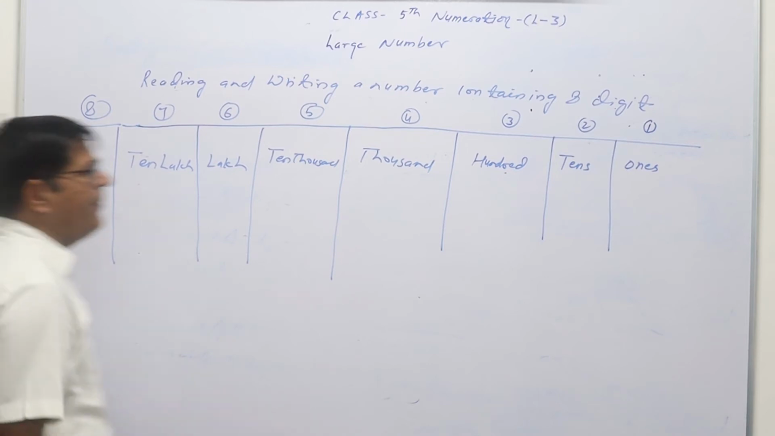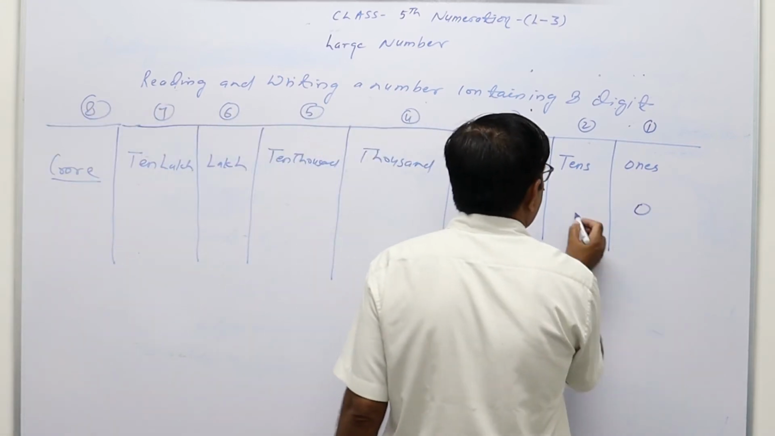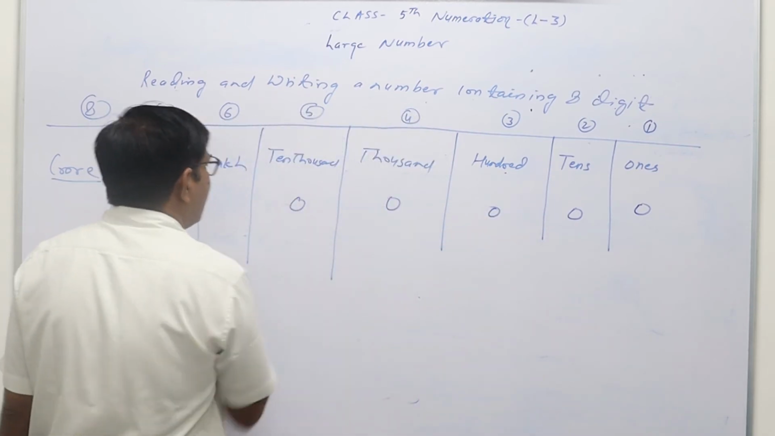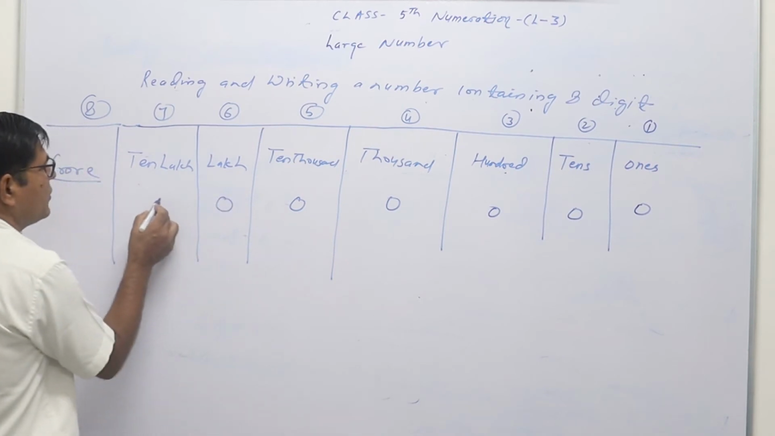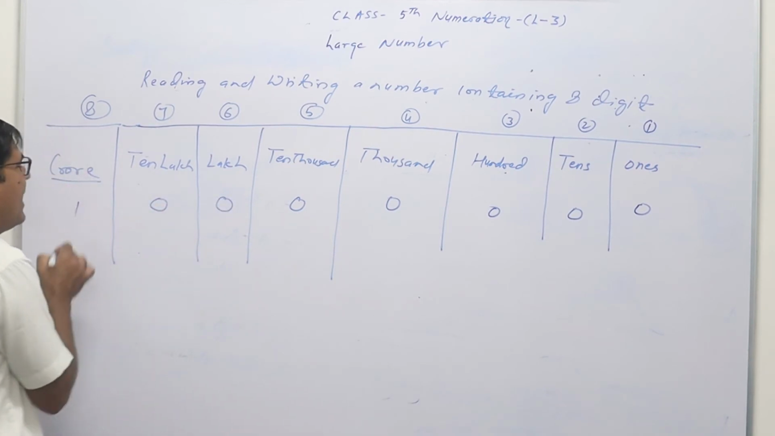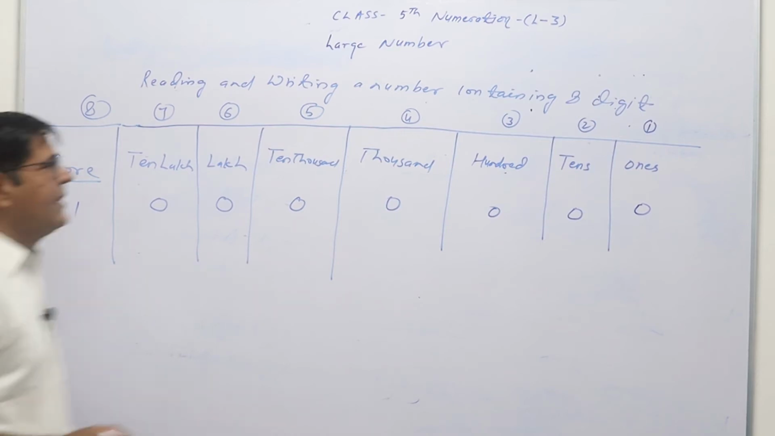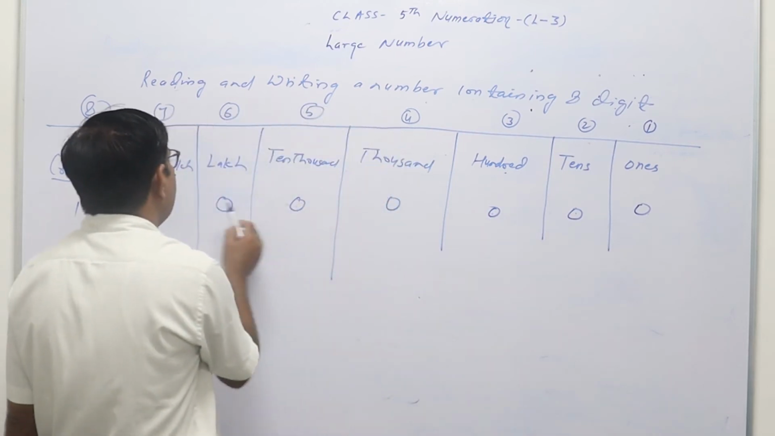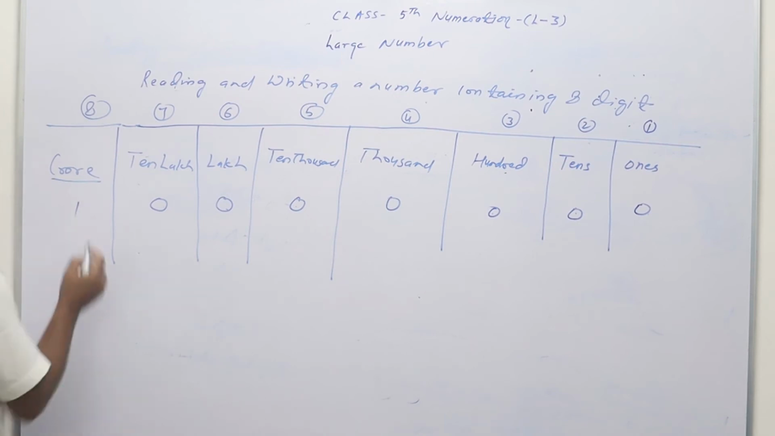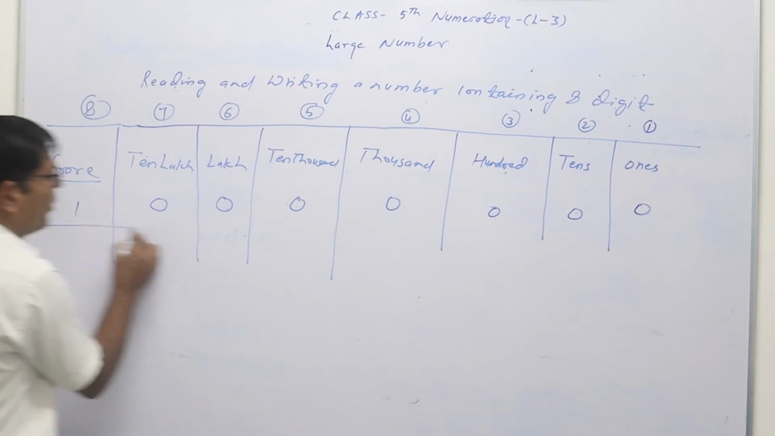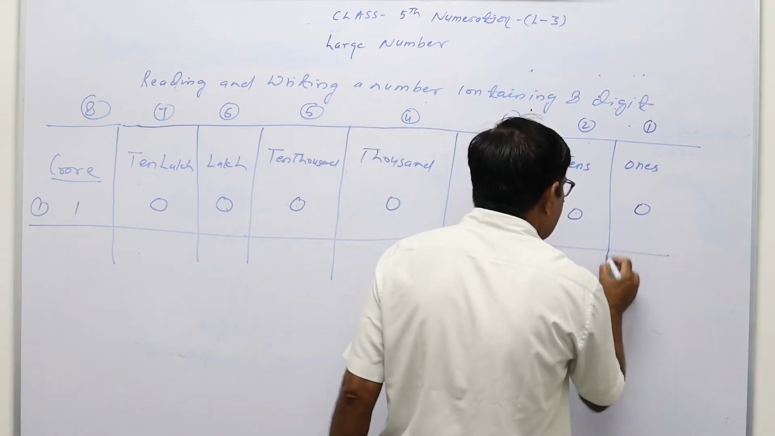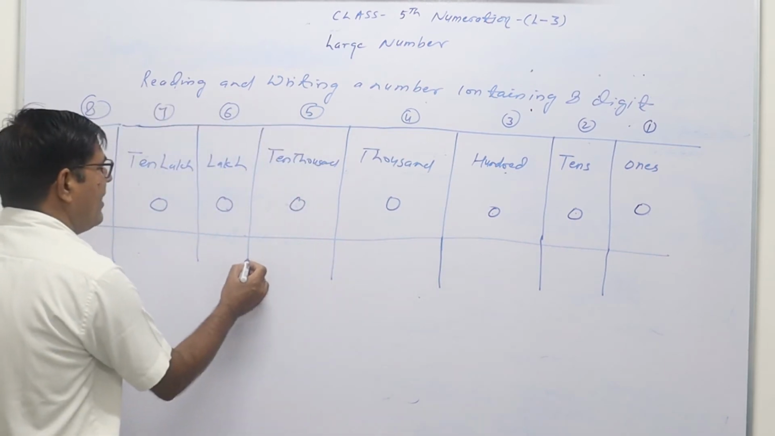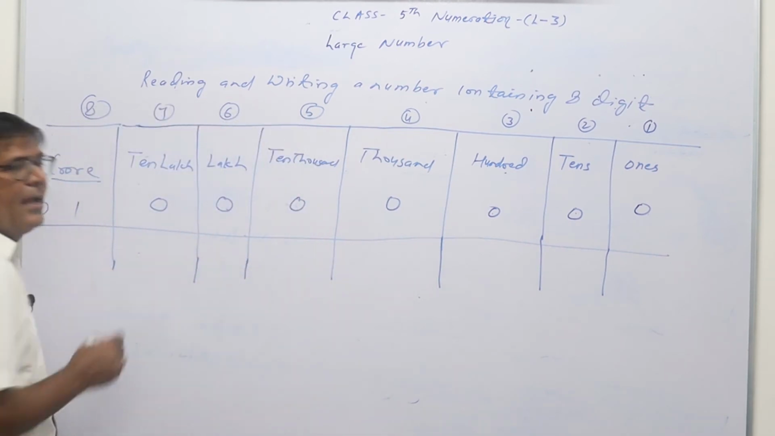Let us suppose we put 0 at ones, 0 at tens, 0 at hundreds, 0 at thousands, 0 at the ten thousands place, 0 at the lakh place, 0 at the ten lakh place, and 1 at the crore place. Then it will be ones, tens, hundreds, thousands, ten thousands, lakh, ten lakh, and crore. So it will be equal to 1 crore.